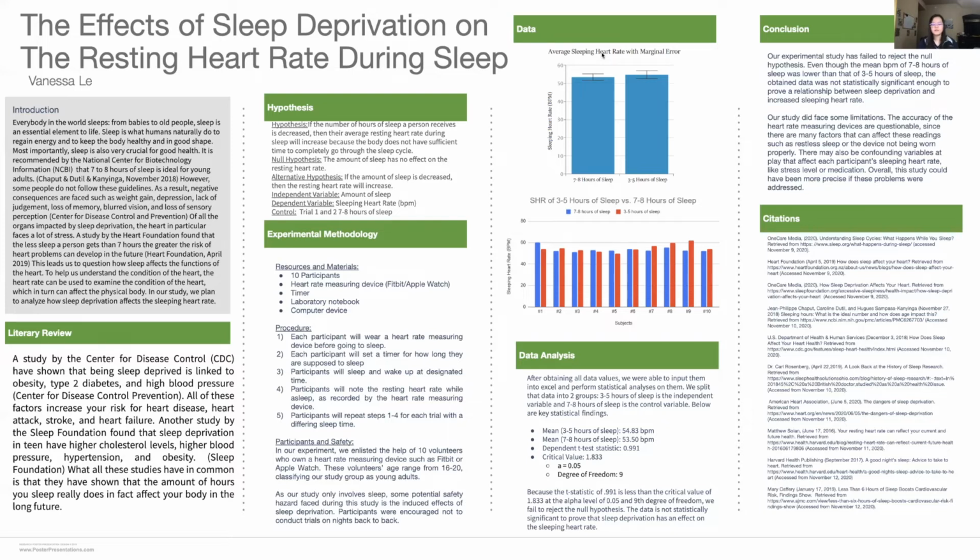Because a t-statistic of 0.991 is less than the critical value of 1.833 at the alpha level of 0.05 in the 9th degree of freedom, we fail to reject the null hypothesis. The data is not statistically significant to prove that sleep deprivation has an effect on the sleeping heart rate. Also looking at the marginal error graph, since the bars overlap, this means that there is not enough data to prove that there is a significant difference between the 2 groups.